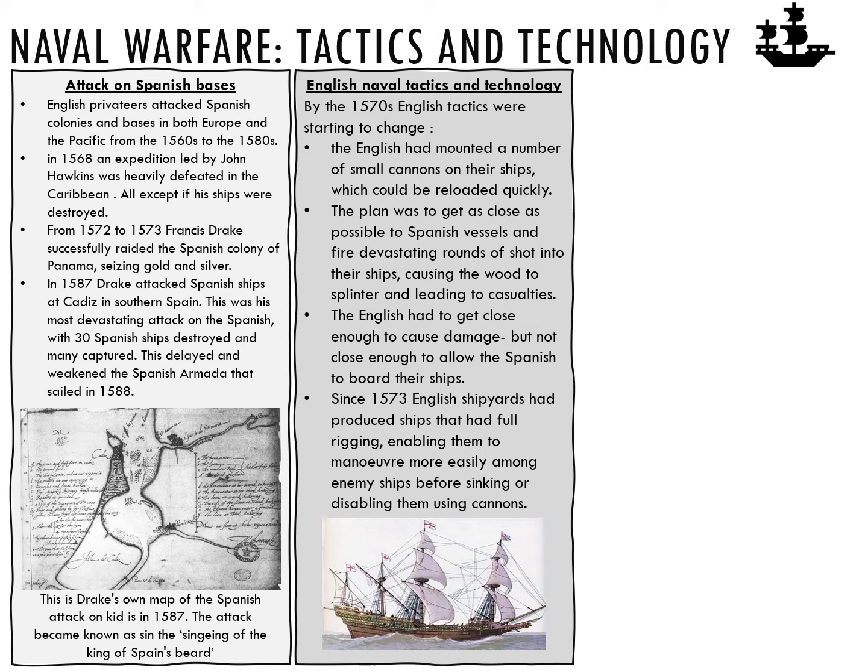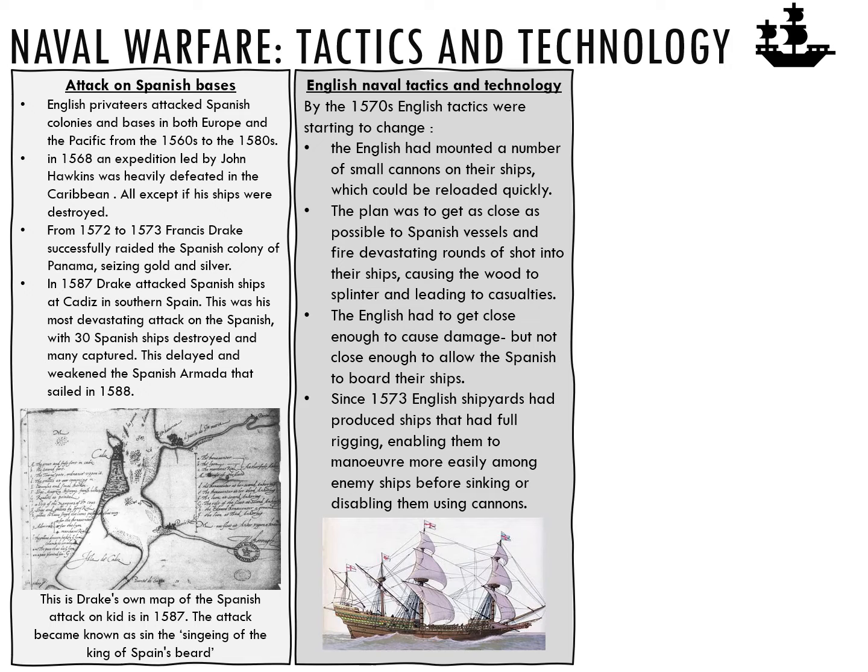The English had mounted a number of small cannons on their ships which could be reloaded quickly. The plan was to get as close as possible to Spanish vessels and fire devastating rounds of shot, just small lead balls, into their ships, causing the wood to splinter and leading to casualties. The English had to get close enough to cause damage, but not close enough to allow the Spanish to board